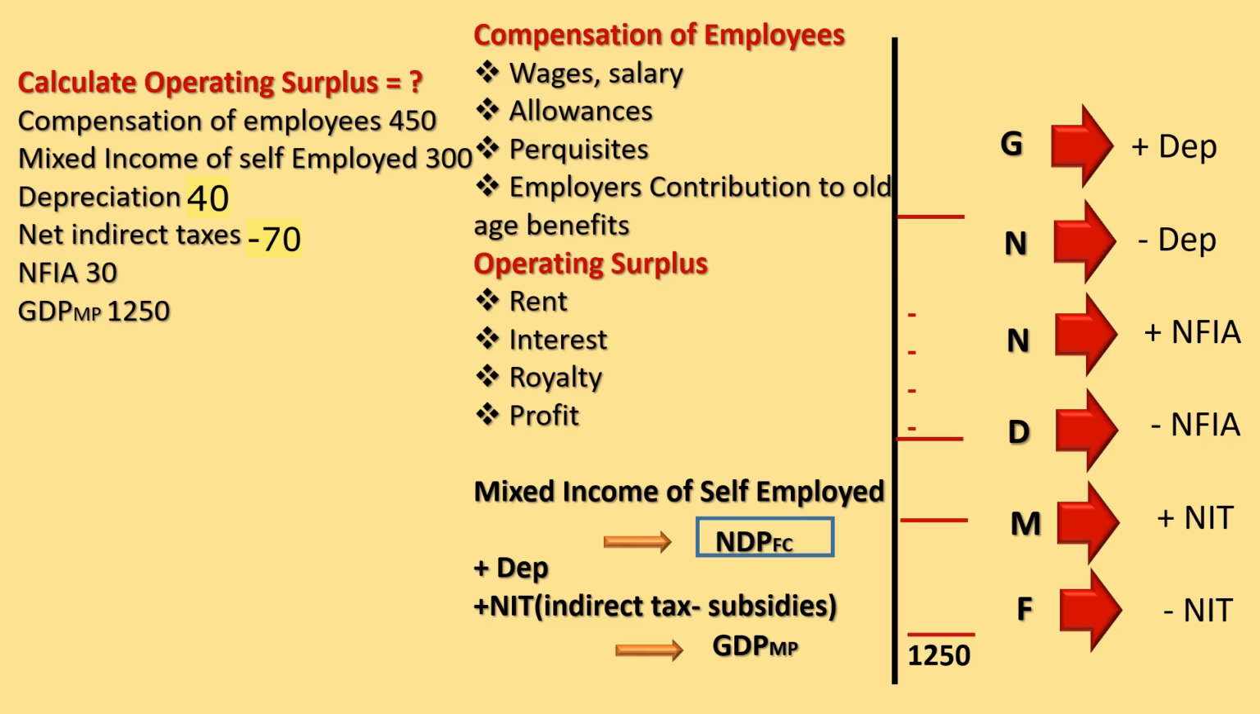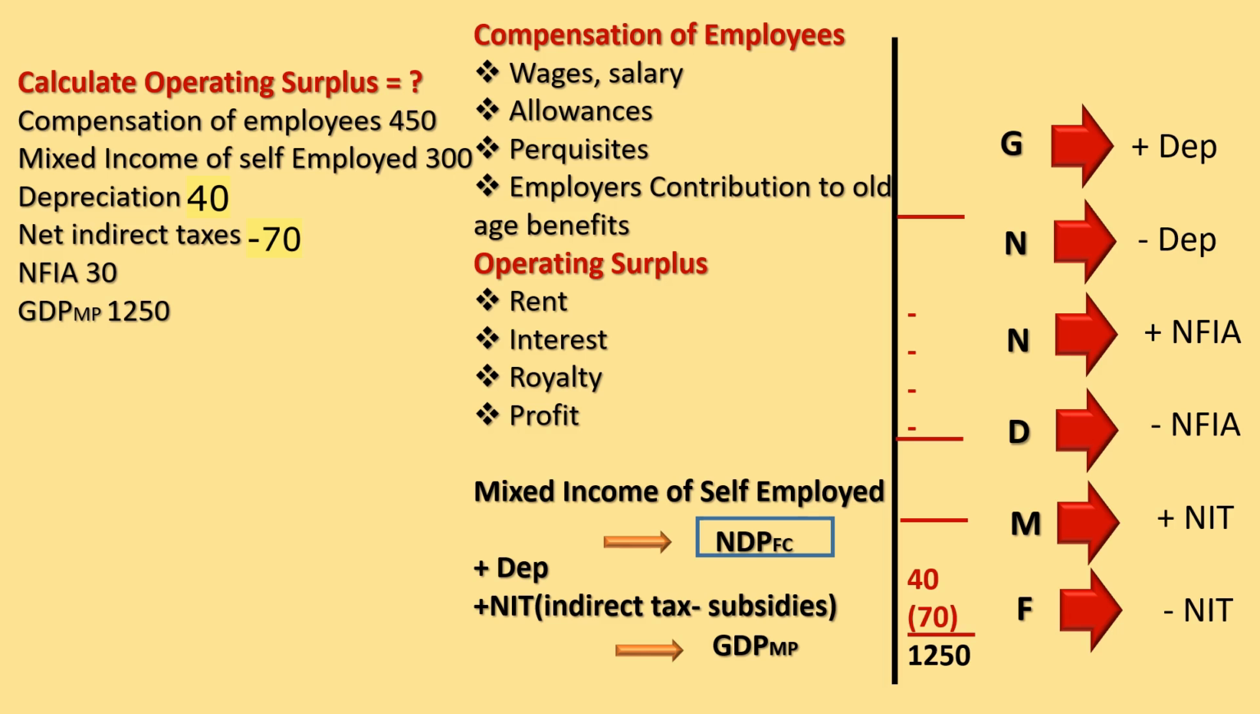The value of the GDP is given to us. Put the value, that is 1250. Indirect tax is given to us. We can see over here, net indirect tax is 70. Depreciation is given to us, that is 40.